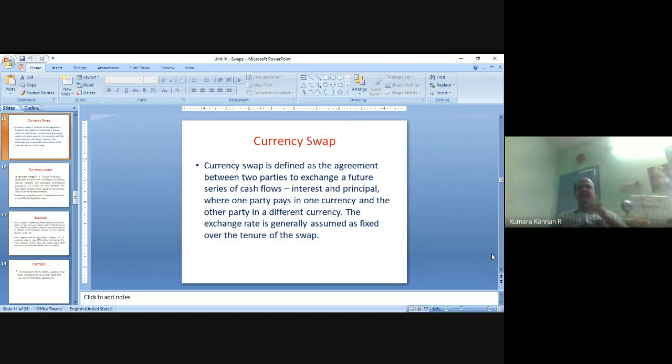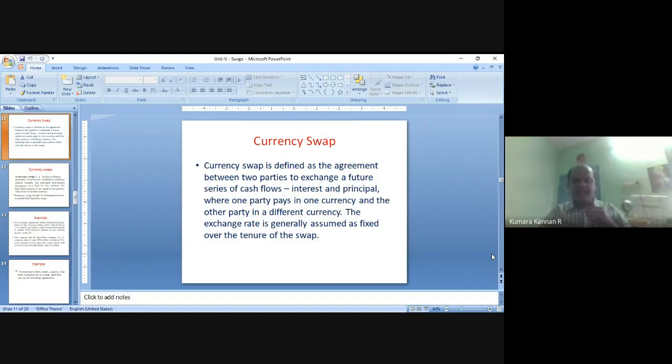In currency swap, what they do, right? In this example, the American company will raise a loan in American dollars from the American bank. They will be charging less interest rate. The Indian company will raise a loan in Indian rupees. Then the Indian rupee will be given to the American company. The American company will give the American dollar to the Indian company. Right? This is called currency swaps.